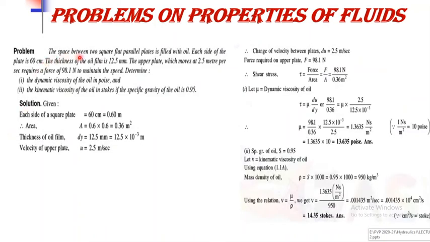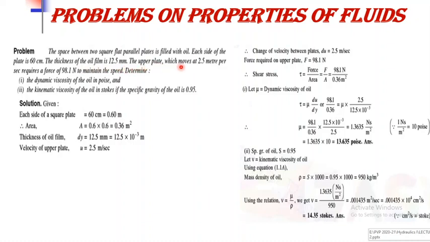So moving to the next problem, again it is based on the viscosity property. The statement of the problem is that the space between two square flat parallel plates is filled with oil. Each side of the plate is 60 centimeter. The thickness of oil film is 12.5 mm.